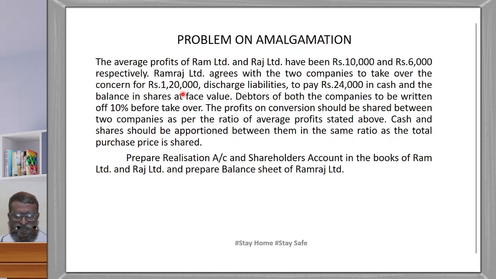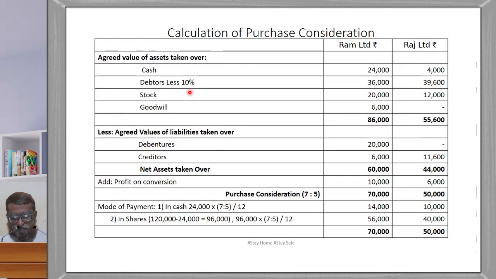Even though the purchase consideration amount is given in lump sum, it is together for two companies, Ram Limited and Raj Limited together. For both of them together, 1,20,000 is paid, but we have to divide it between the two in the ratio. For that, we need to calculate the purchase consideration on the basis of the net asset method. See here,